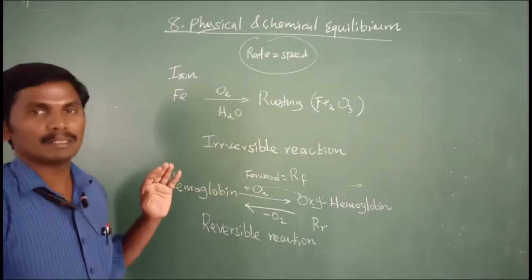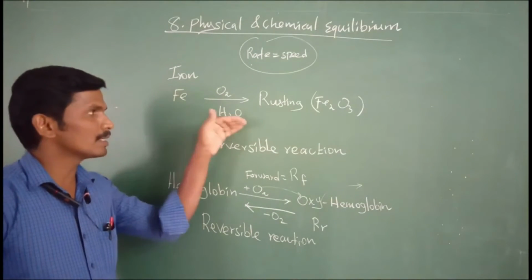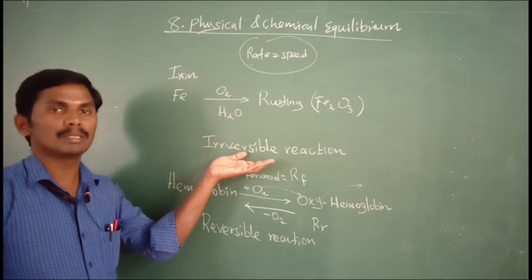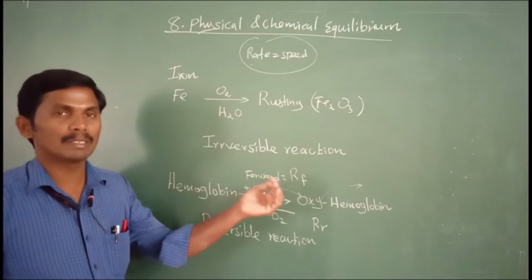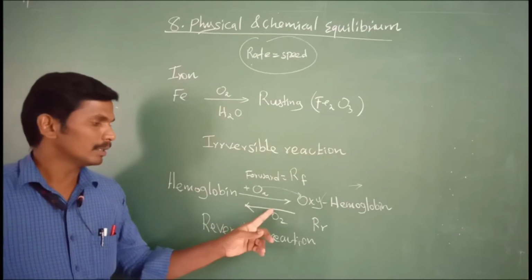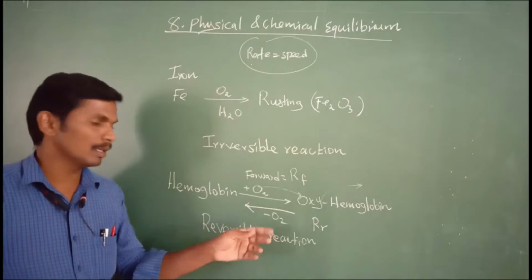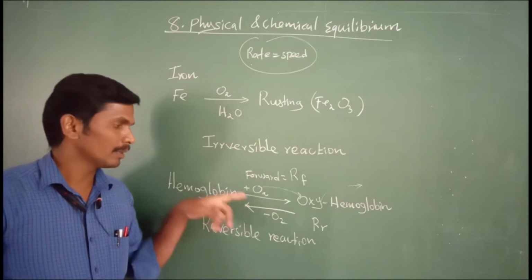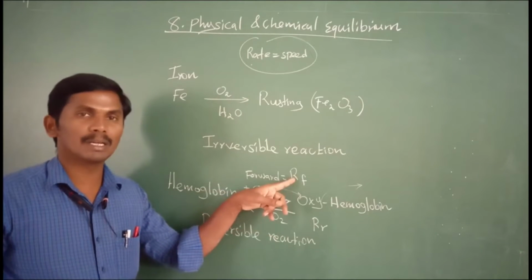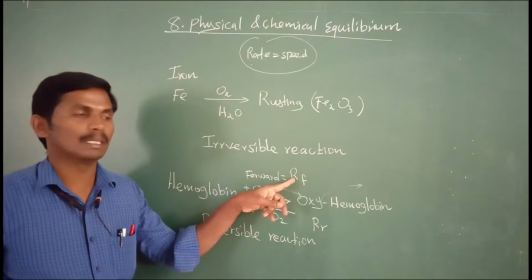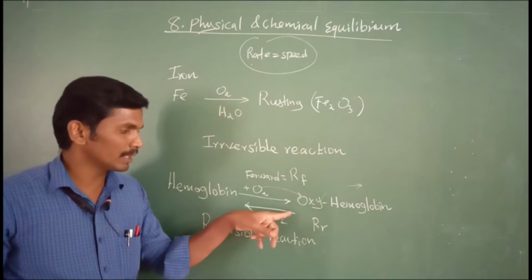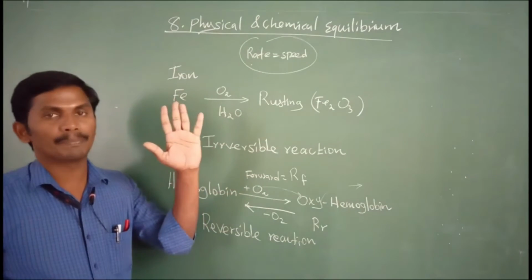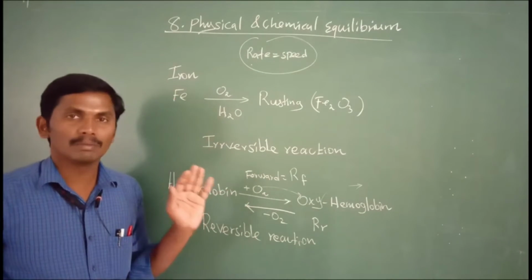A chemical reaction which takes place in only one direction is called an irreversible reaction. Some chemical reactions can also take place in reverse. Those reactions are called reversible reactions. In a reversible reaction, when the rate of the forward reaction is equal to the rate of the reverse reaction, that kind of reaction is called equilibrium. Otherwise, they are simply called reversible.